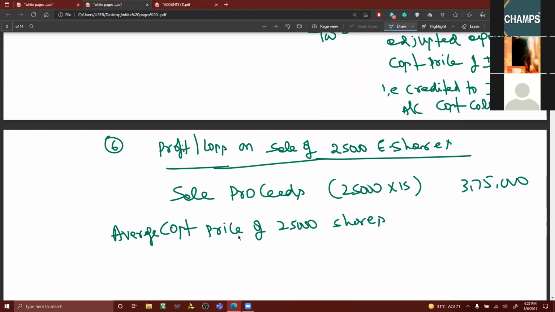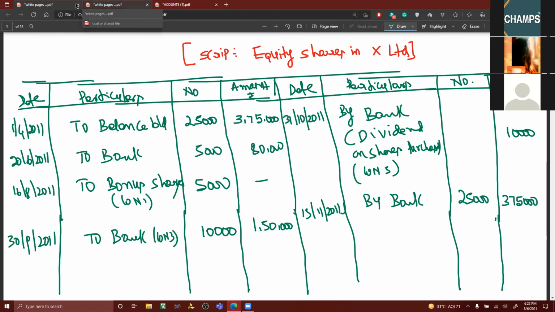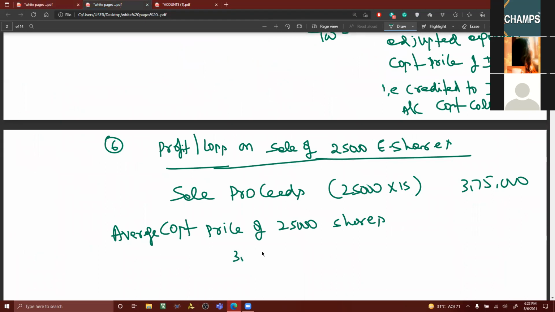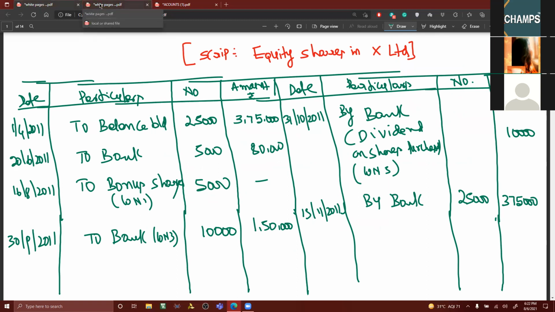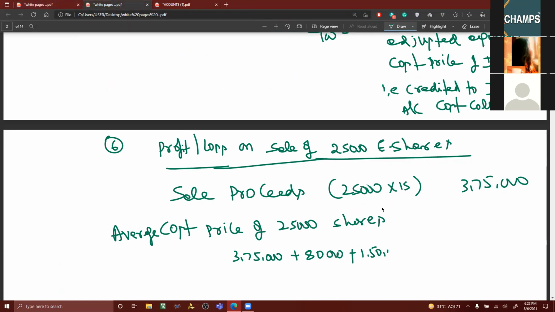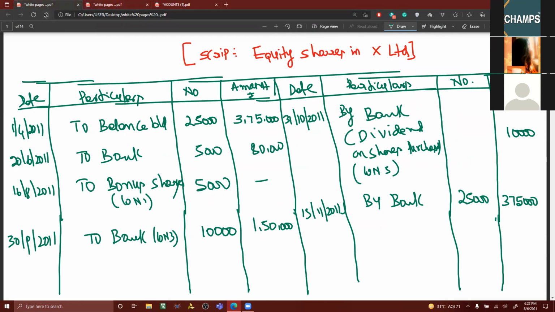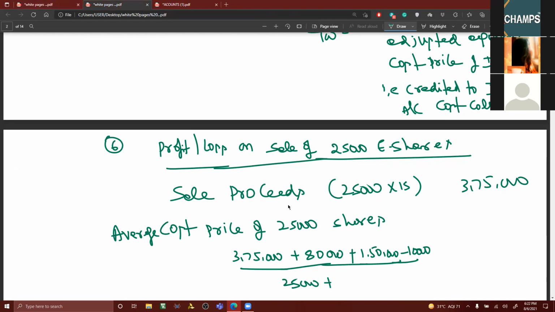Average cost price. Now let me start with first 3,75,000 plus 80,000 plus 1,50,000 minus 10,000, divided by total shares 25 plus 5 plus 5 plus 10, into what is the sold value? 25,000.